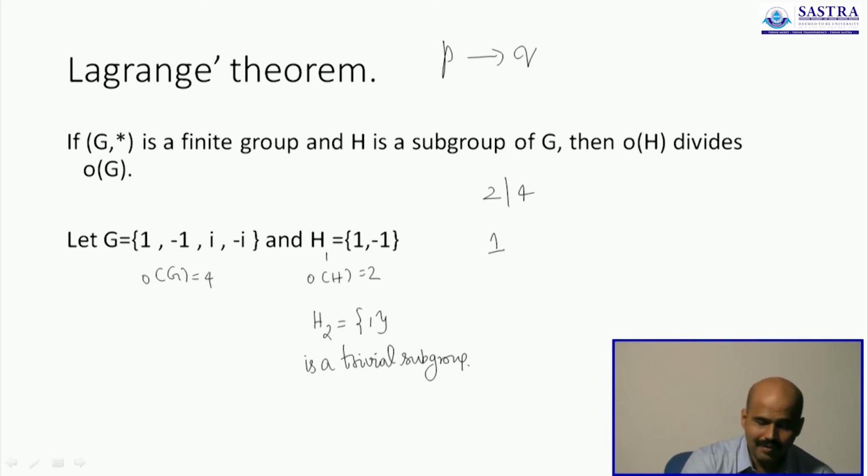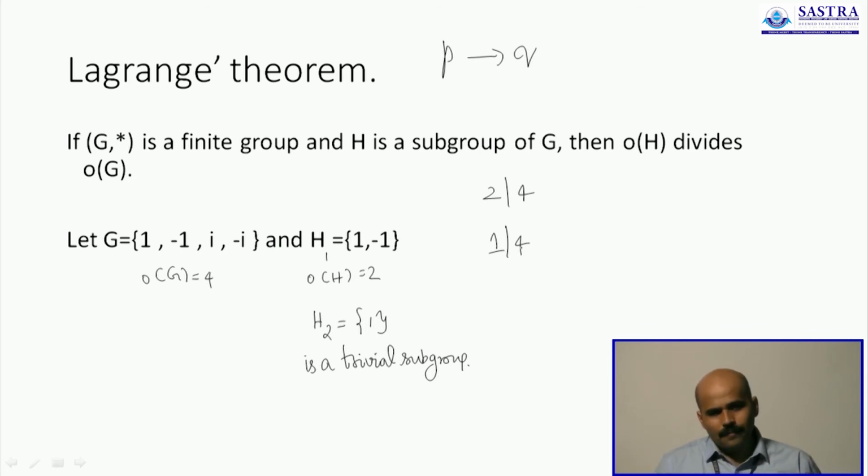And still 1 will divide 4. 1 is a divisor of 4 clearly. So once again, since H2 is a subgroup of G, order of H2, that is 1, will divide order of G, that is 4. Since H1 is a subgroup of G, order of H1, which is 2, will divide order of G, which is 4. All of this is possible because H1 and H2 are individually subgroups of the group G.